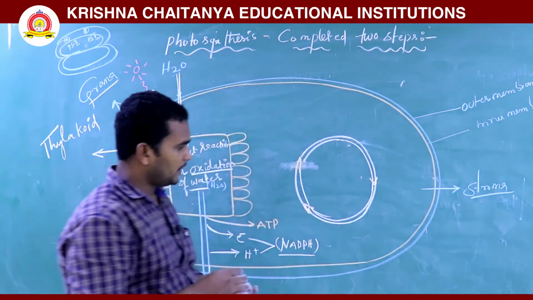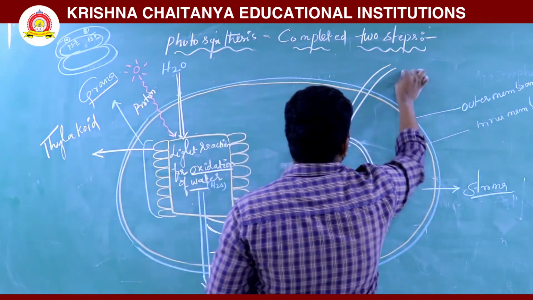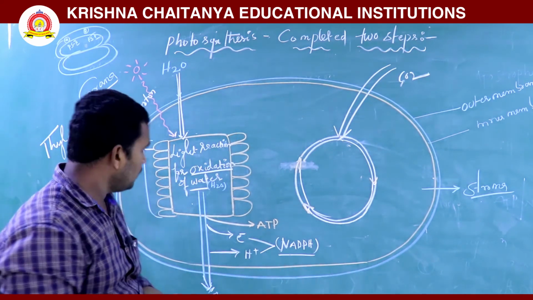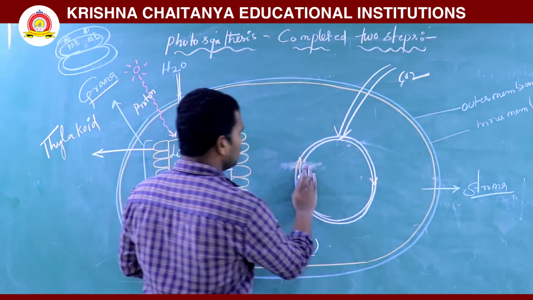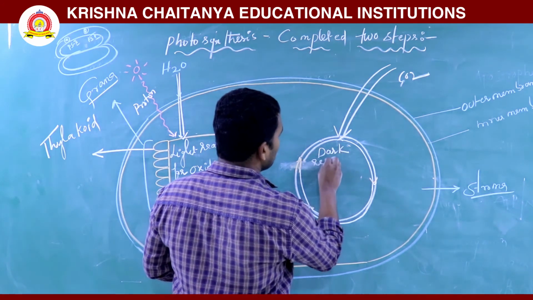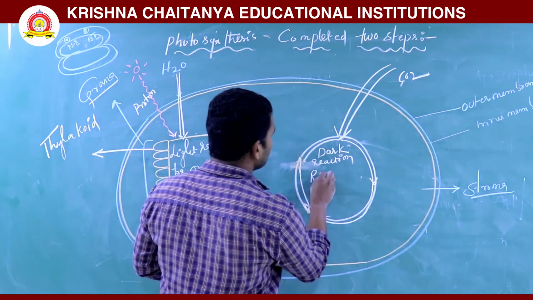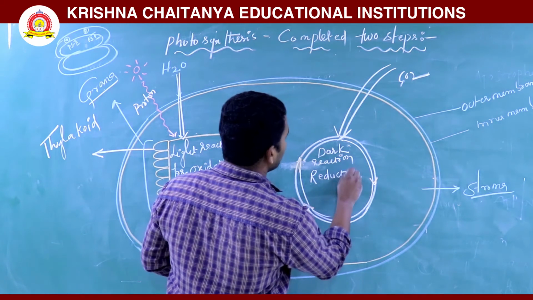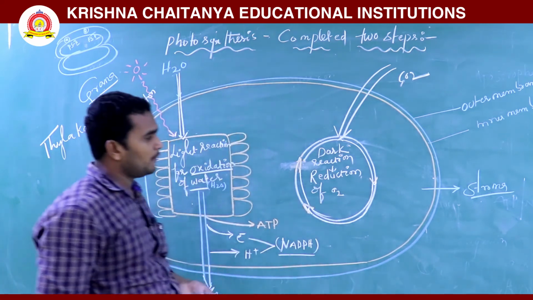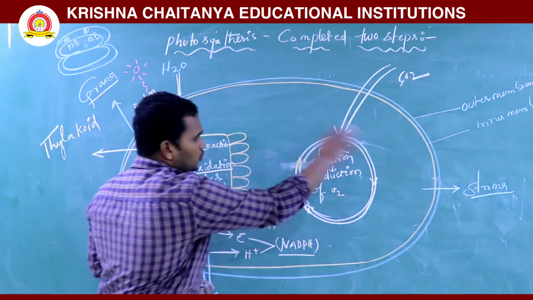This is the stroma region, where it takes place. Here mainly CO2 is absorbed. Then the CO2 will go through a reduction process. Okay, here in the dark reaction, there is reduction of CO2 in a dark reaction. Where does the dark reaction take place? In the stroma region.